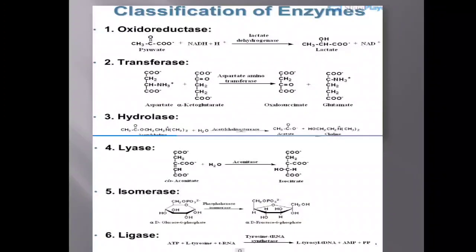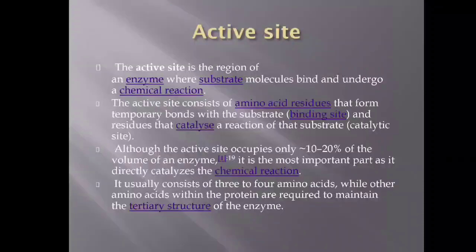Then lastly, you can see the ligase reaction, that is the synthetic reaction. Tyrosyl tRNA synthetase is an example for this ligase. Here it is going to link or join the ATP and tyrosine molecule with the help of transfer RNA, and L-tyrosyl tRNA plus AMP plus inorganic phosphate is formed. These are the different examples of the different classes of enzymes.